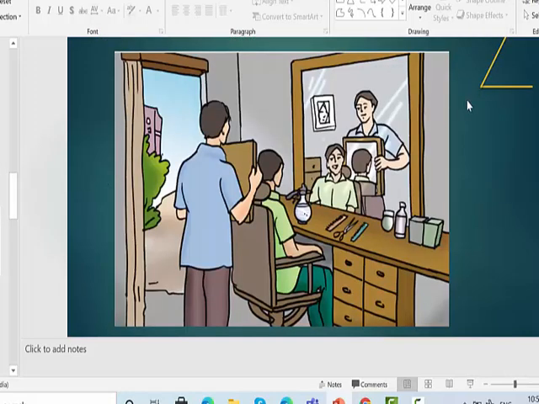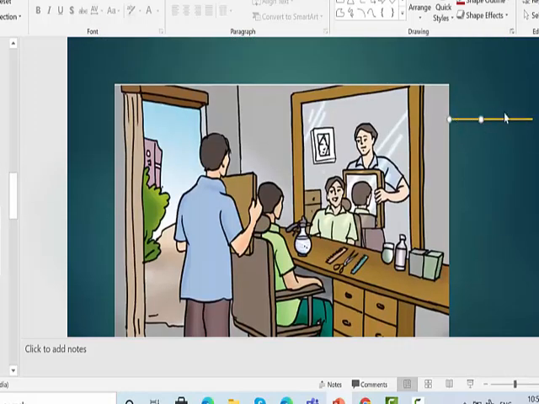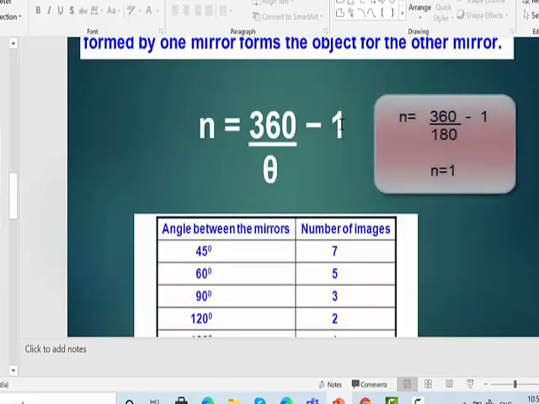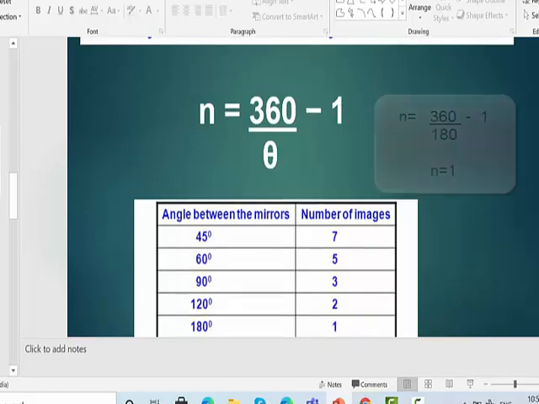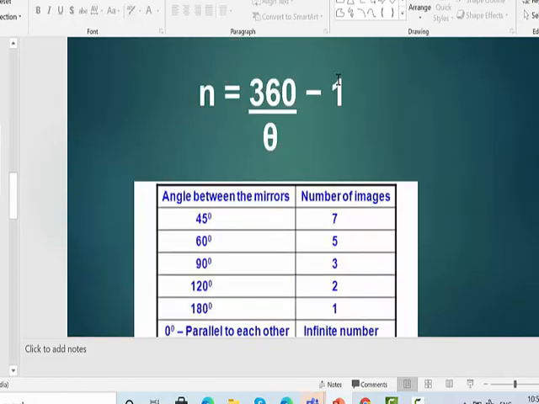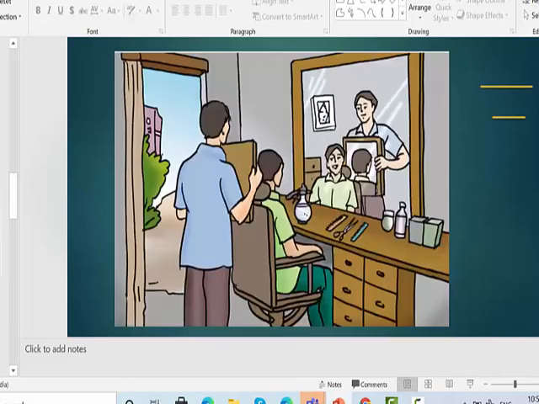If the two mirrors are like this, what is the angle between them? From here, 180. So if you stand somewhere in front of it, how many images will you see? Only one. So if you have two mirrors which form an angle of 180 degrees, you will be able to see only one image. That's why if you have two mirrors which are parallel to each other, then you will be able to see infinite images.